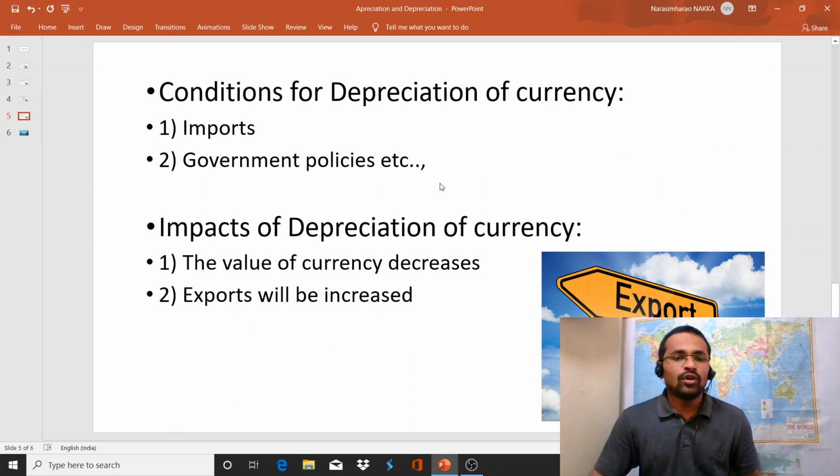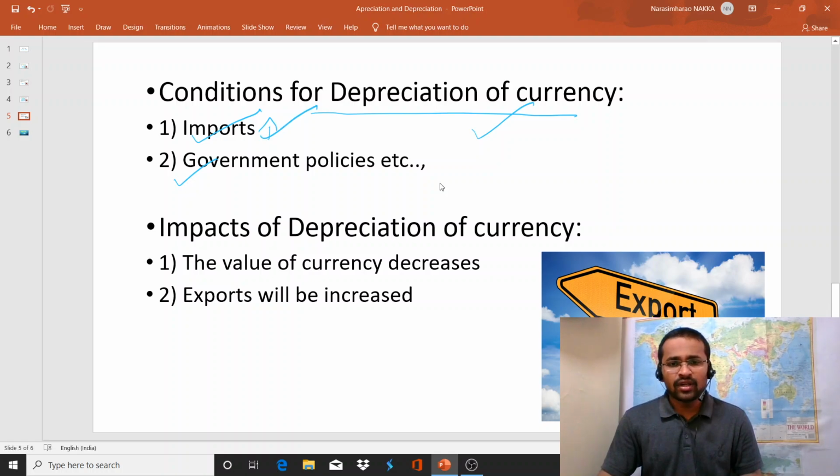So what are the conditions for the depreciation of currency? Number one, increase in imports, and government policies, etc. Of course, there are many conditions for the appreciation and depreciation of currency. For the time being, I'm explaining only a few conditions that significantly impact the value of currency.